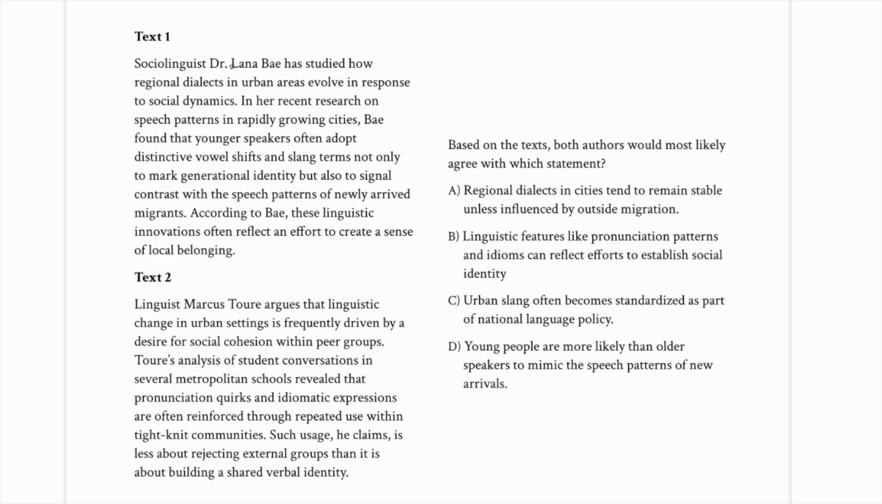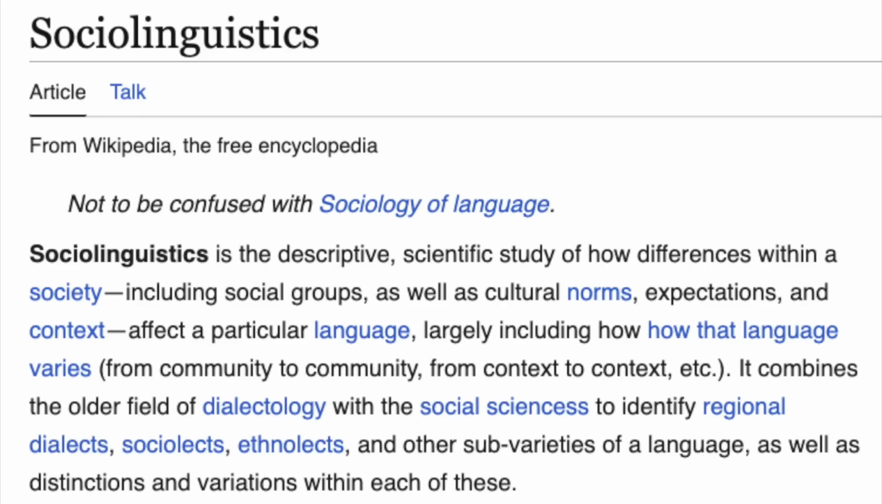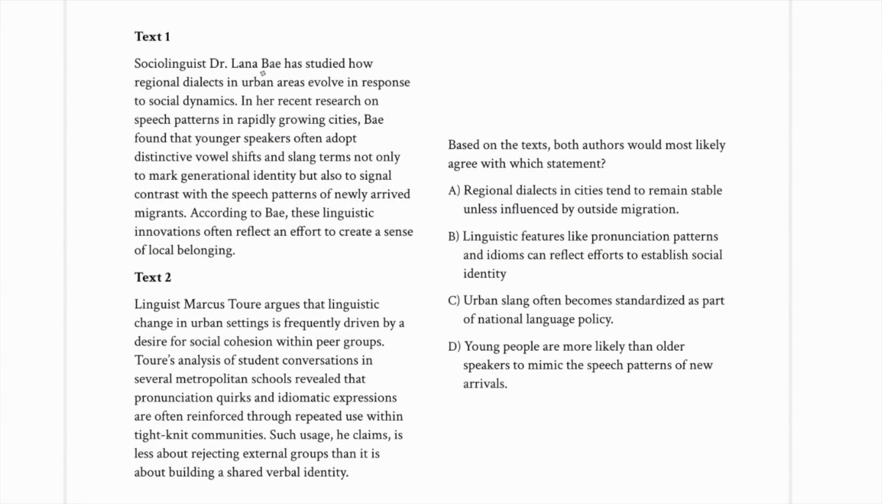So here it says, sociolinguist, somebody who studies language and society, I guess, Lena Bay has studied how regional dialects in urban areas evolve in response to social dynamics. In her recent research on speech patterns in rapidly growing cities, she found that younger speakers often adopt distinctive vowel shifts and slang terms not only to mark generational identity, but also to signal contrast with speech patterns of newly arrived migrants. According to her, these linguistic innovations often reflect an effort to create a sense of local belonging.